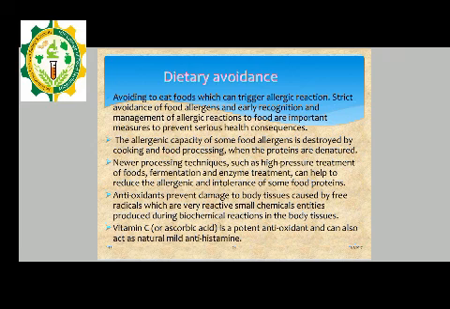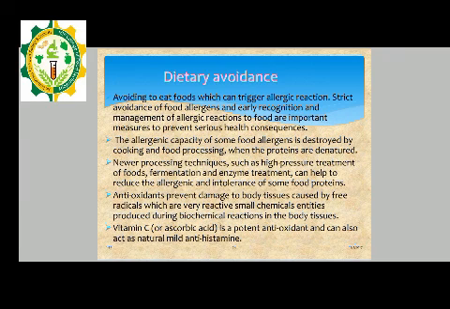Antioxidants prevent the damage to body tissue caused by free radicals, which are very reactive small chemicals naturally produced during biochemical reactions in the body tissue. Vitamin C or ascorbic acid is a potent antioxidant and can also act as a natural mild antihistamine, which helps in avoidance of this food allergy.